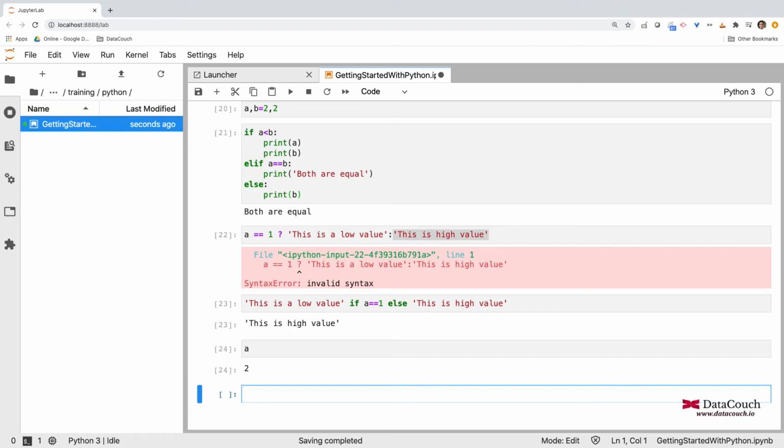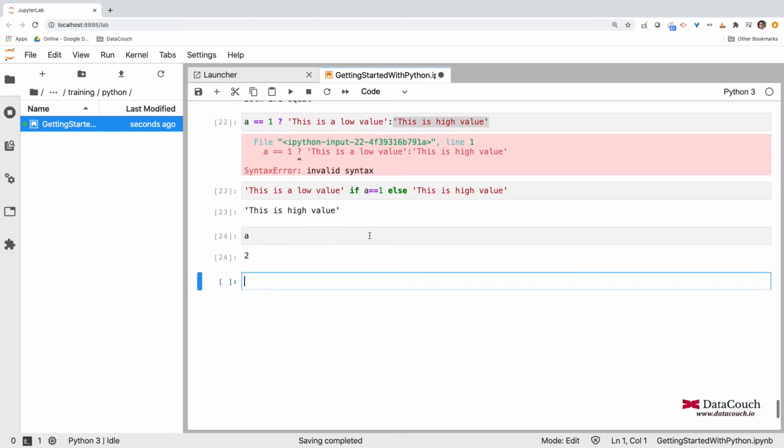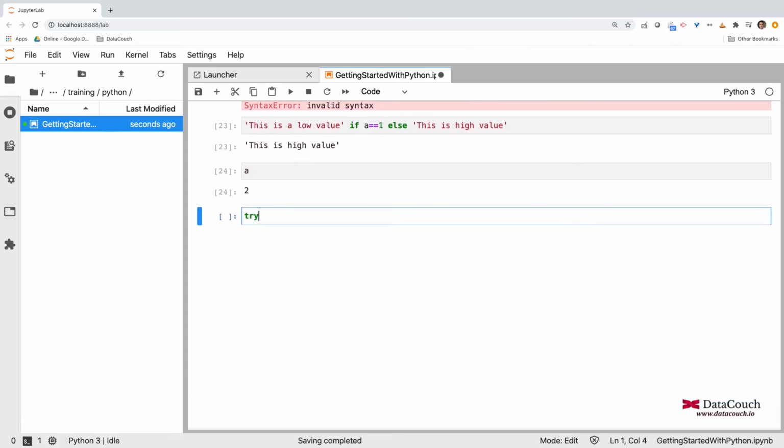Similarly, in Python, we can write code in a try-catch block. Let's say I try to implement something like try, and then some code that I want to implement here. We already have L, so I can simply say for I in L, and I want to print this I, and I can say that I equals 0.